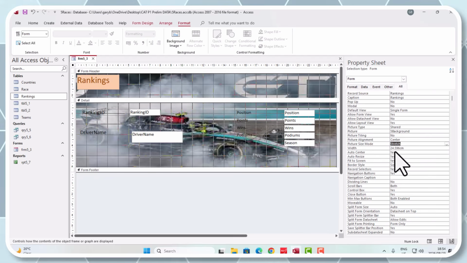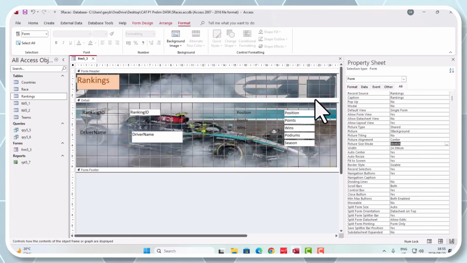And that is what we've got. So we've got a picture of a Formula 1 race car filling our entire page there. Are you happy with that, grade 12s? So it was background image, look at the property sheet, go down to the picture size mode, and we are changing this to stretch. Are you guys happy there?